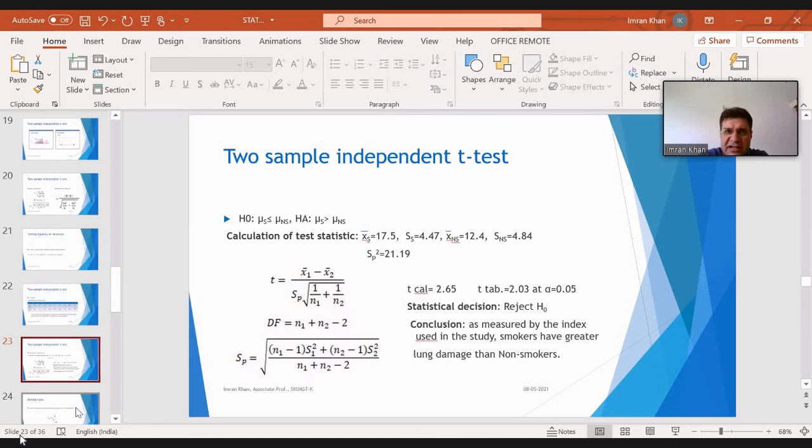By rejecting the null hypothesis, we mean that these two samples are not the same. They are different. When you reject the null, you are accepting the alternate. In the null, you are saying that they are the same. We are rejecting it, which means we are accepting the alternate, that they are not the same. So the conclusion is, as measured by the index used in the study, smokers have greater lung damage than non-smokers. This is the interpretation part of the two-sample t-test.